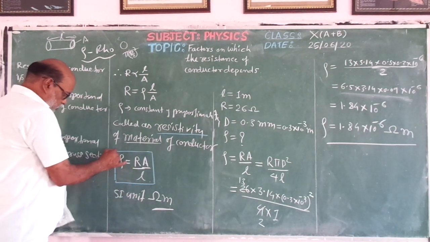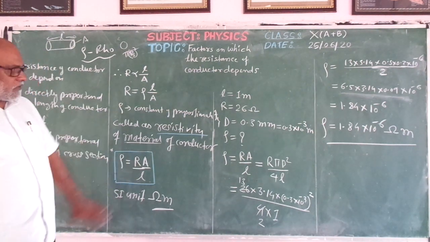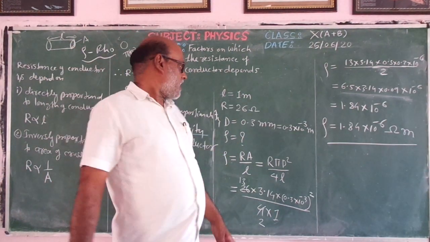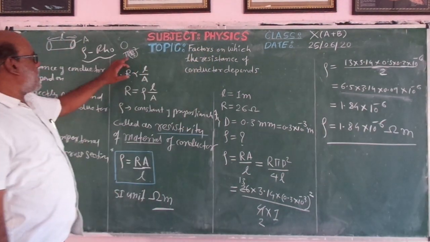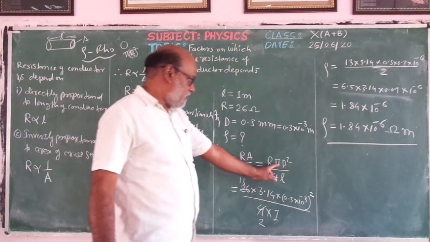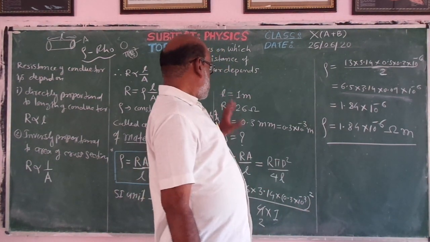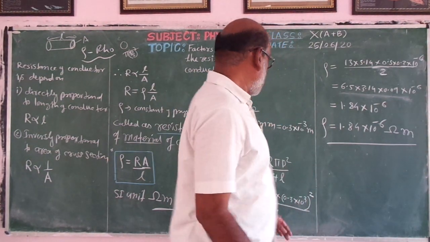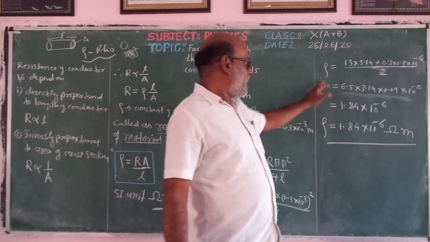Generally numericals occur on this formula, therefore remember the formula. In such examples, generally the radius or the diameter of a conductor is given. When radius is given, we use the formula pi r square. If diameter is directly given, use the formula pi d square by 4. And generally the radius or diameter is given in millimeter. Then we have to convert it into meter, because we have to put values in SI units for the calculation.